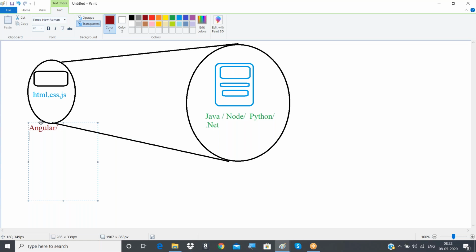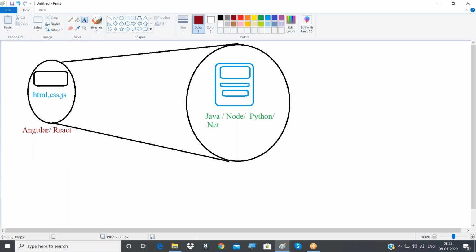But if you want to make it more reactive, more responsive, more reliable and all, nowadays people are using any one of the front end side, client side frameworks, Angular or React. These are not languages. These are based on JavaScript only. There are certain rules and regulations using which you can develop applications which work faster and are more reactive and more responsive. So such frameworks are Angular or React here. Clear?